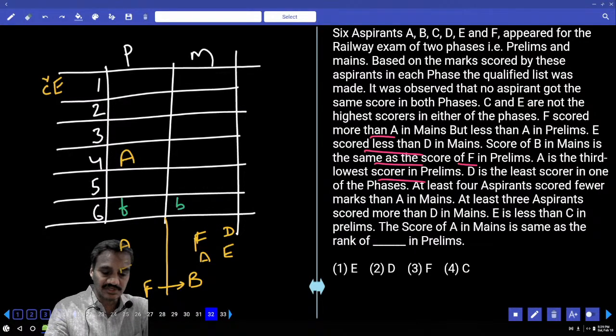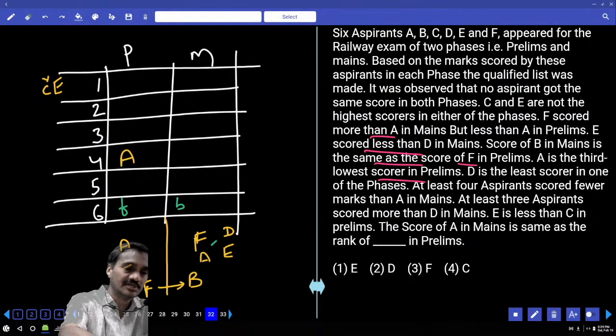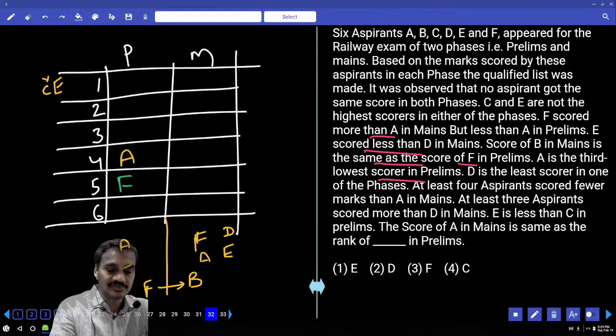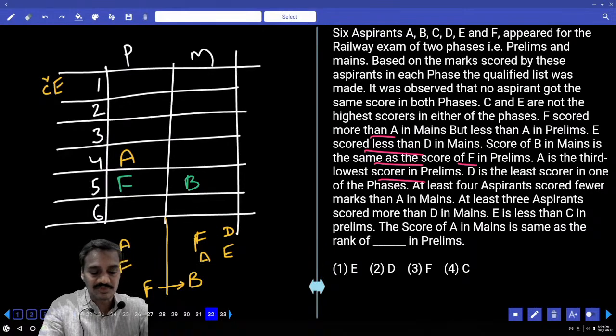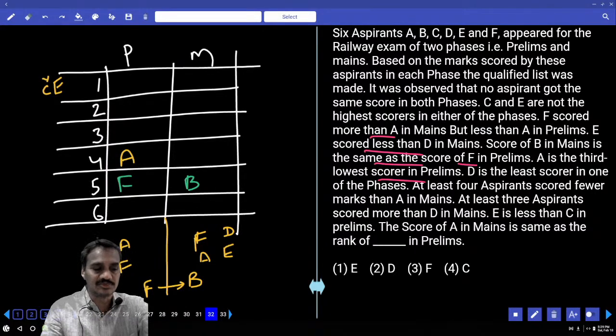But in this case there is one more person, A, lesser than this F. Hence B cannot be at this place, which implies that F cannot be at the 5th position in prelims. Hence where should this F be? F is here. Now if F is here, B is here. And if B is here, below this F there must be an A, and F and B must be together. Is that fine? And F and B must be together.